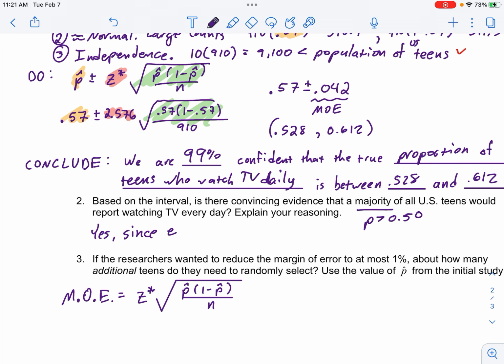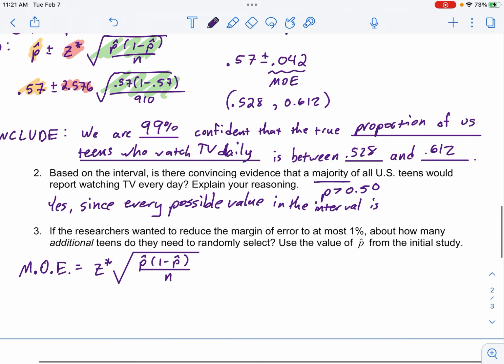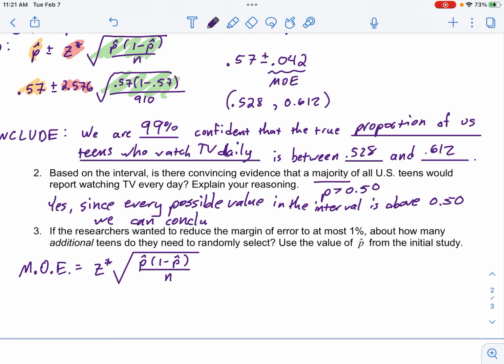Since every possible value in the interval is above 0.50, we can conclude the majority of teens watch TV daily.